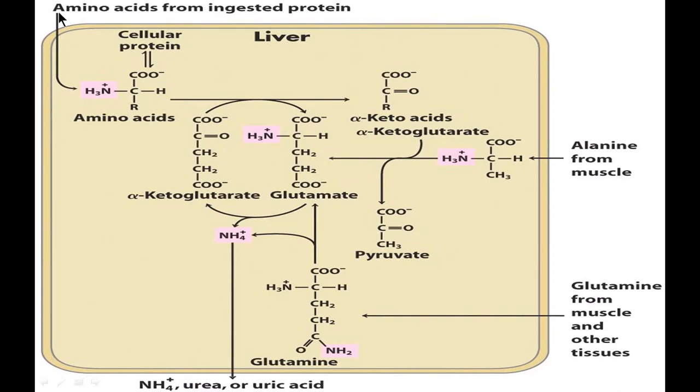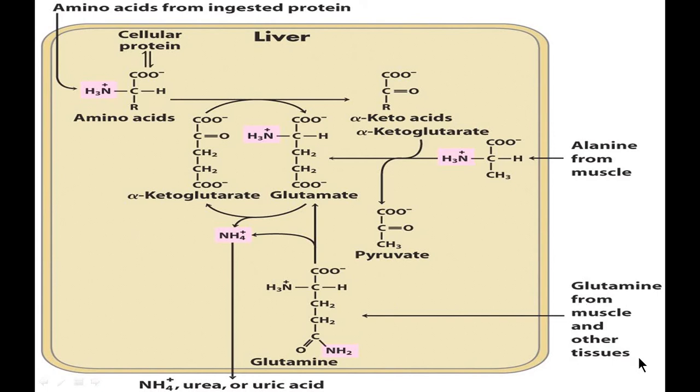So if we look into this diagram, this is just a revision of the transamination reaction, where the alpha amino group of the amino acid is received by alpha ketoglutarate to form glutamic acid. This glutamic acid is oxidatively deaminated to liberate the ammonia, which is excreted in the form of urea or uric acid. Now another important source for the ammonia is